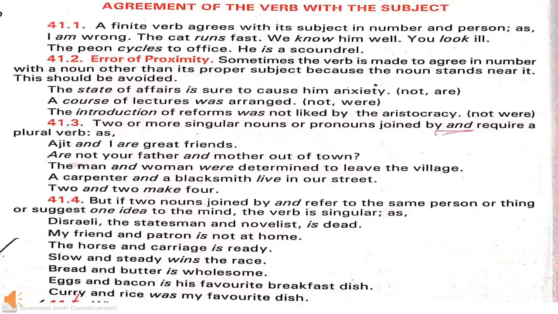For example, my friend and patron is not at home. Here my friend and patron are pointing to a single person. Next example, slow and steady wins the race. Again slow and steady are giving one single idea, so these are joined with a singular verb.